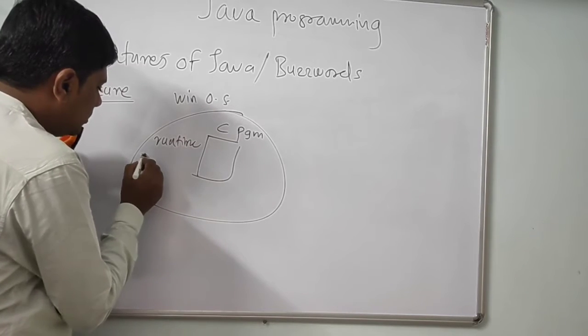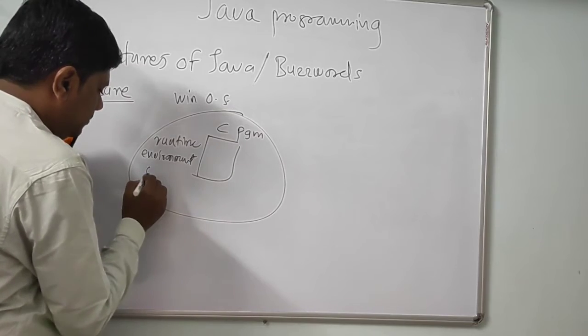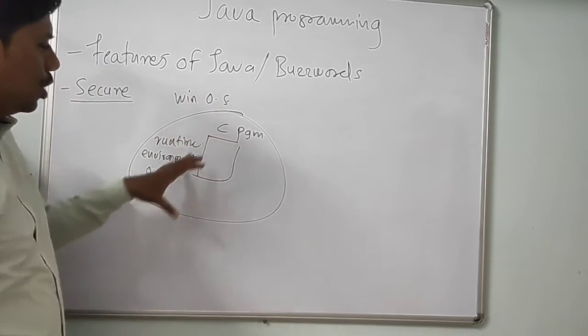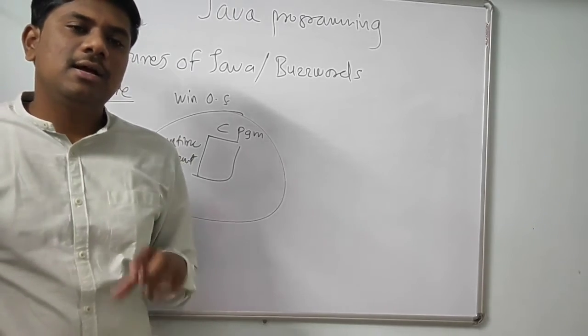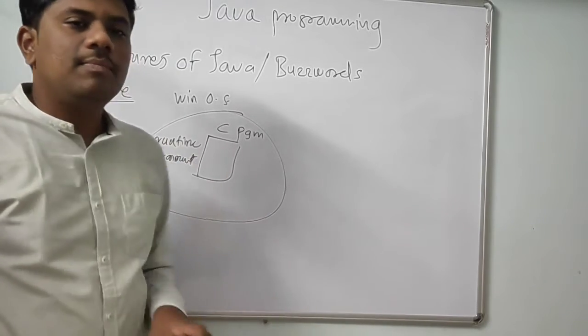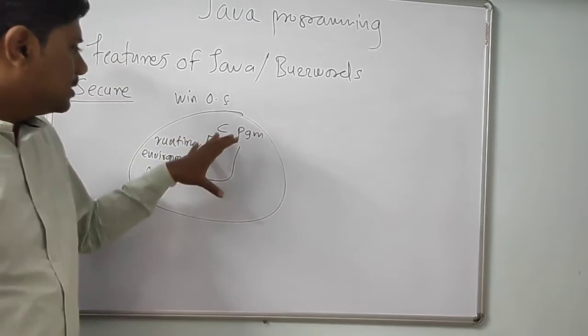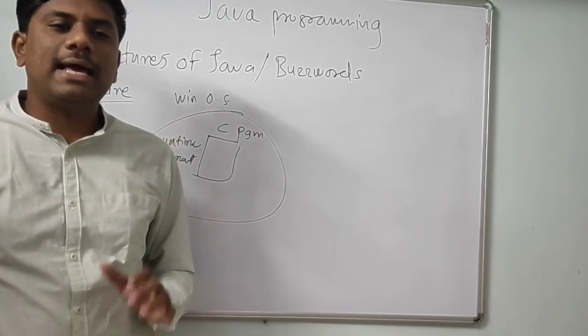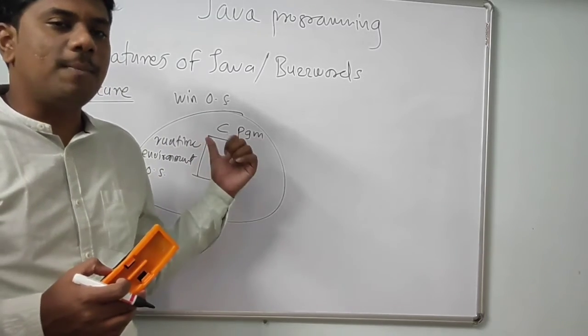So your C and C++ programs run directly inside the runtime environment provided by the operating system.